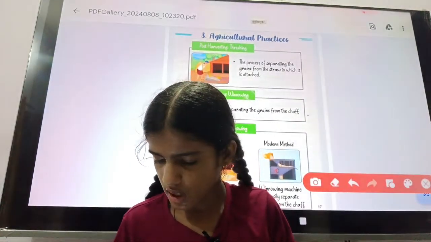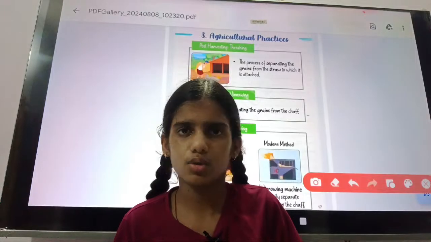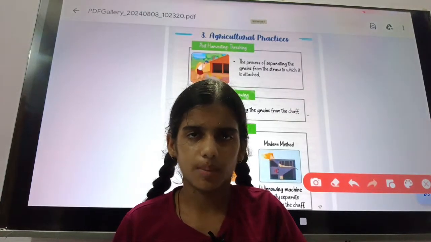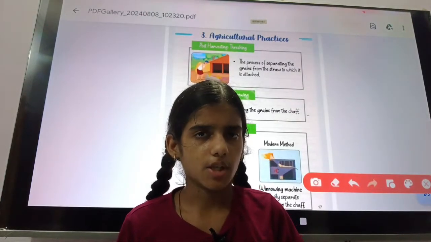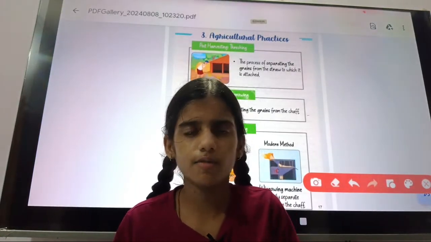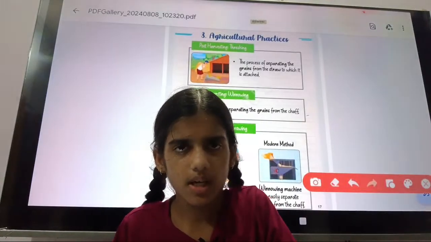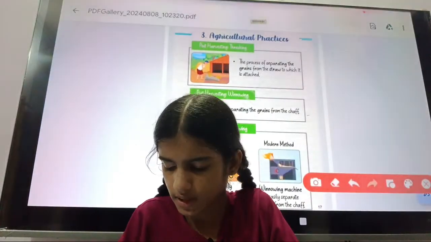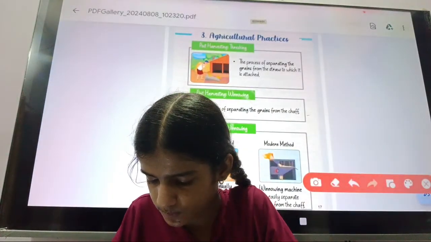And in post harvesting, two processes are coming. First will be threshing and second will be winnowing. Threshing, you know, is the process of separating grain from chaff, and winnowing is the process of separating the grain from the chaff also.